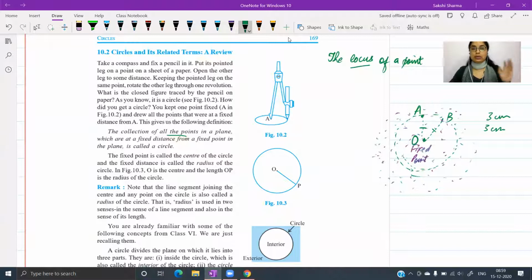For example, you can consider a similar situation like the planets revolving around the sun, but उनका जो axis होता है, I think it's elliptical, it's not circular. So इस case में हम ये consider कर रहे हैं कि जो हमारा fixed point है उसके around एक point move कर रहा है. Imagine drawing a circle with the help of a compass. So जहाँ पे आप compass की needle place करते हो वो fixed point हो गया, and when you are moving that tip of the pencil around that fixed point, that is called path of a point.